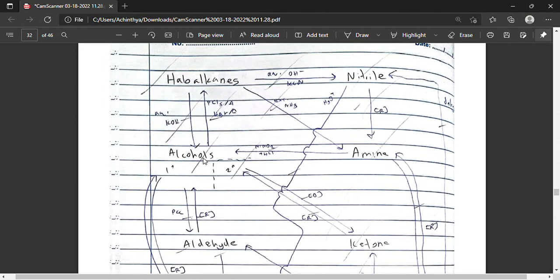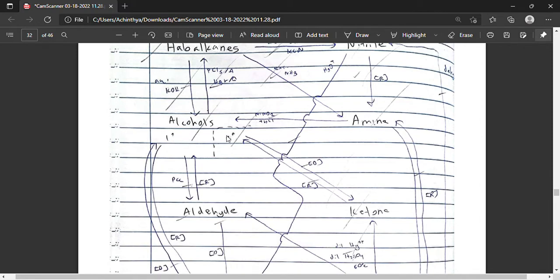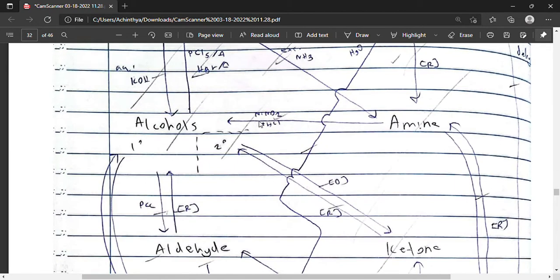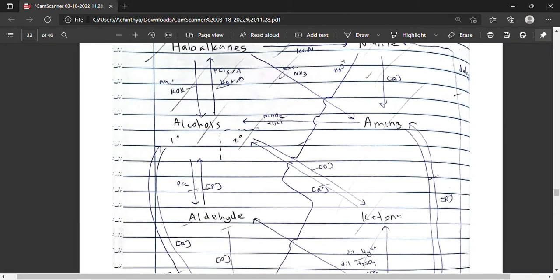Now we will move on to alcohols. We have primary alcohols and secondary alcohols. Alcohols can be produced by adding aqueous KOH into haloalkanes and can also be produced via dehydrohalogenation. And if we have amines, we can add nitrous acid into it, which we produce on the spot by NaNO2 and HCl, and it will convert the amine into the alcohol. The amine turns into hydroxide.